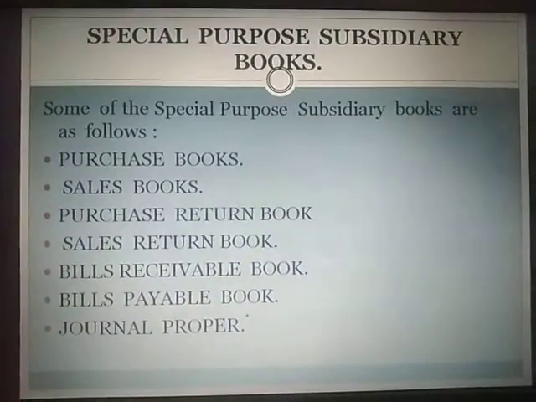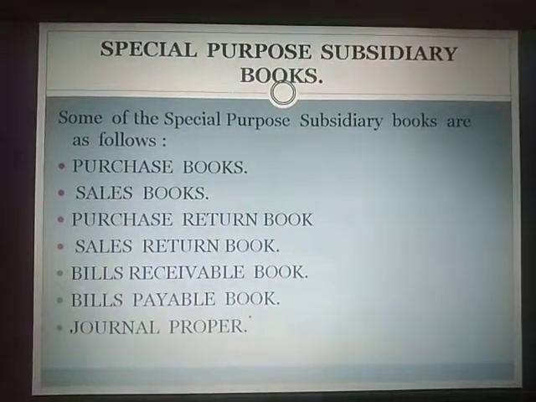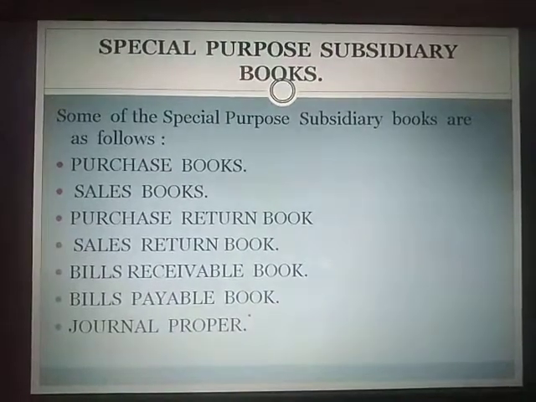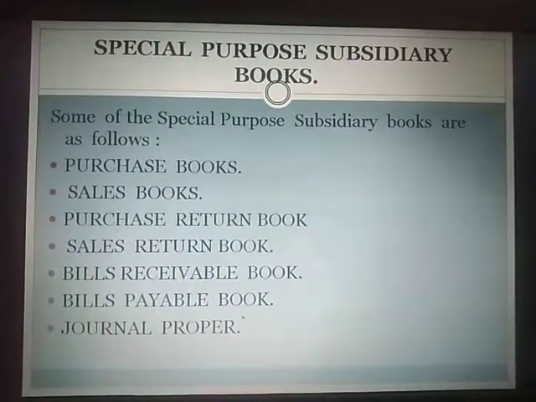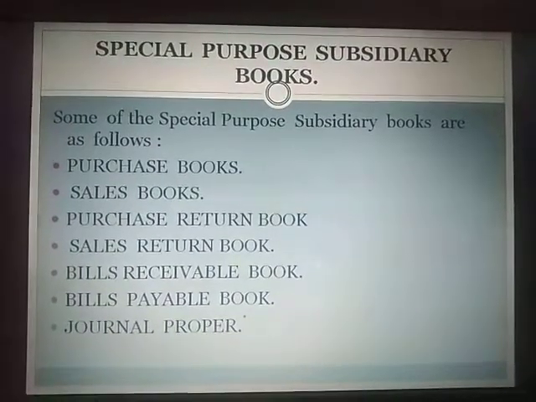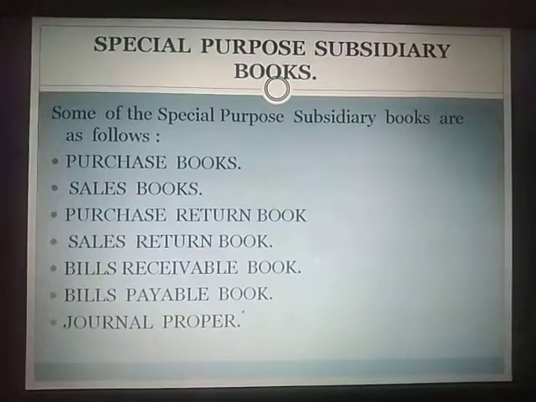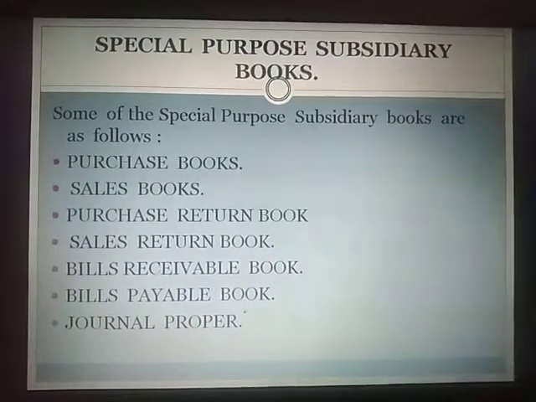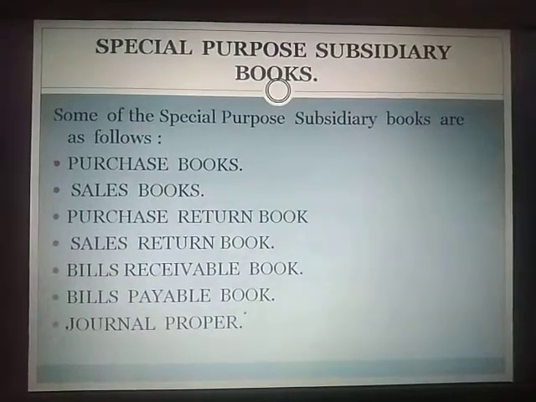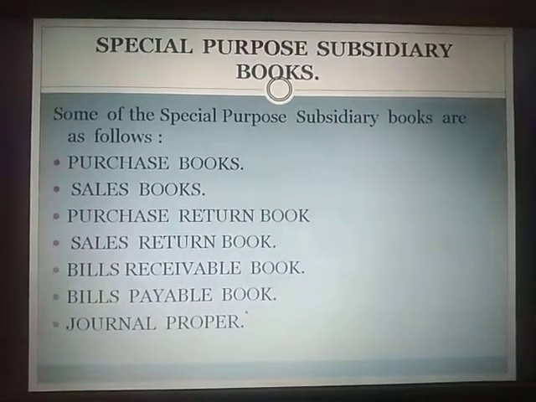Now here we have certain subsidiary books, special purpose subsidiary books. Now why is it known as special purpose? Because it will be used for particular transactions only. That means if I talk about the purchase book, I will get to know all the transactions related to purchase. So that is why it will be used for purchase entries or purchase transactions only. That is why they are known as special purpose subsidiary books.